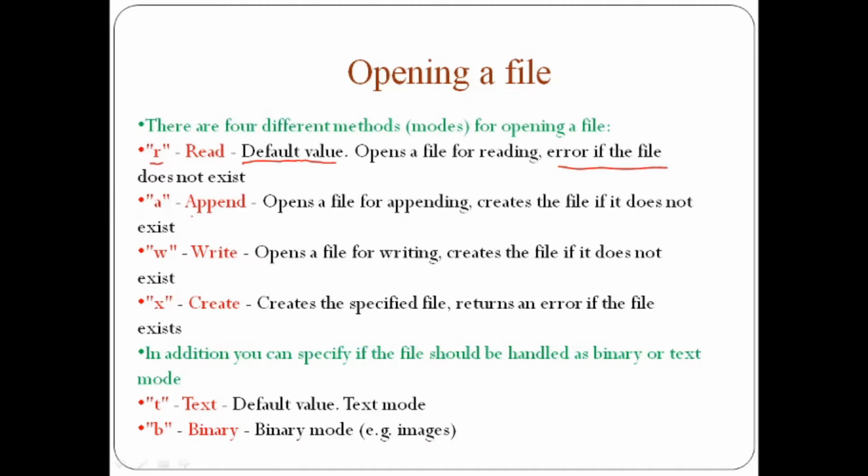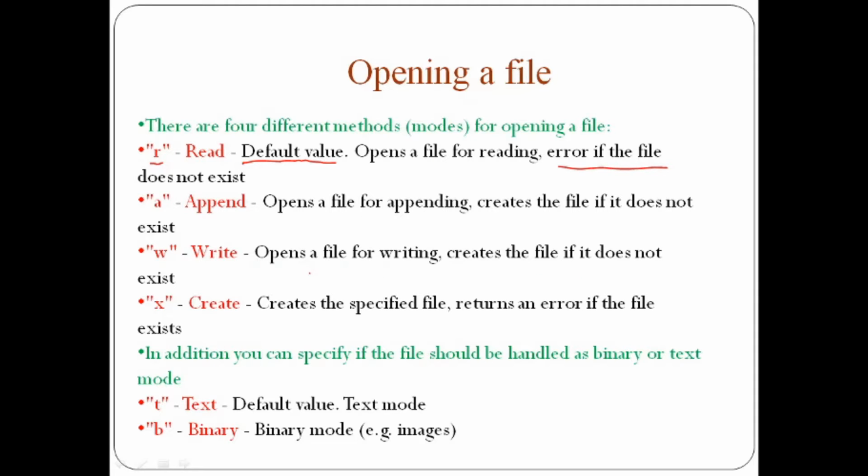Next is the append mode. It opens a file for appending. Create the file if it doesn't exist. Next mode is the write mode. Like append mode, write mode also opens a file for writing. It creates the file if it doesn't exist.